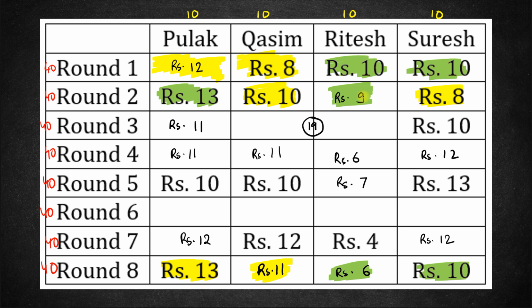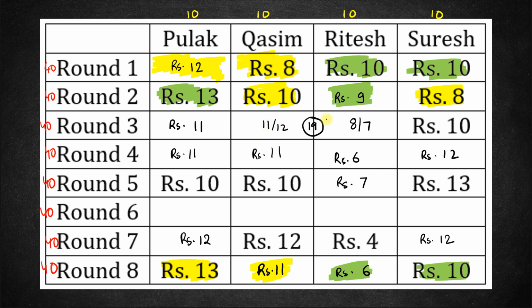But if you look at Ritesh, this 9 has to become 6 in 2 rounds. So what can be this value over here? Can this be 9? 9 to 6, a jump of 3, is not possible. So this has to either come down by 1 or come down by 2, so it will be either 8 or 7. If this is 8, then this must be 11. If this is 7, then this must be 12. Now if this is 11,